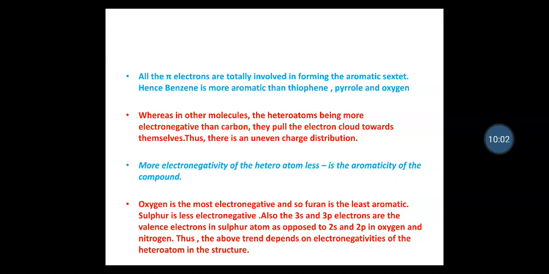Dear learners, I hope you have understood the classification of aromatic heterocycles. As well, you can justify the aromaticity amongst furan, pyrrole and thiophene, and you also can now compare and contrast the aromaticity between benzene, pyrrole, furan and thiophene.